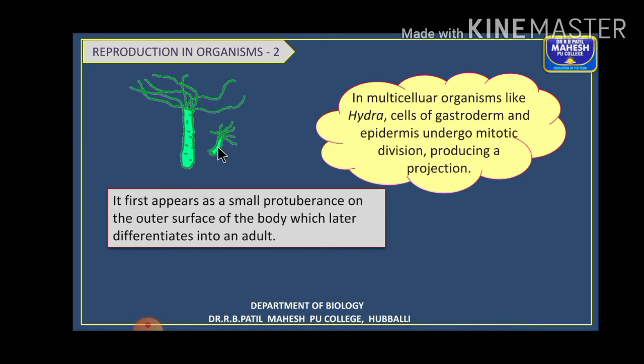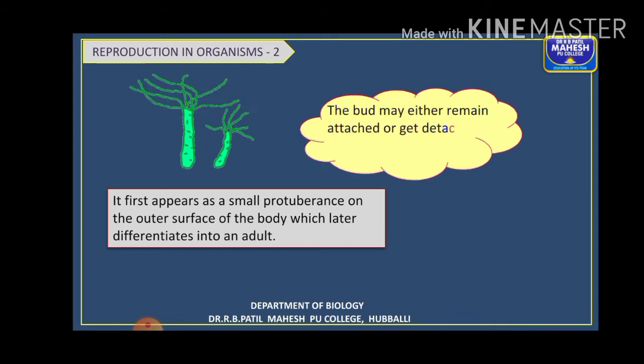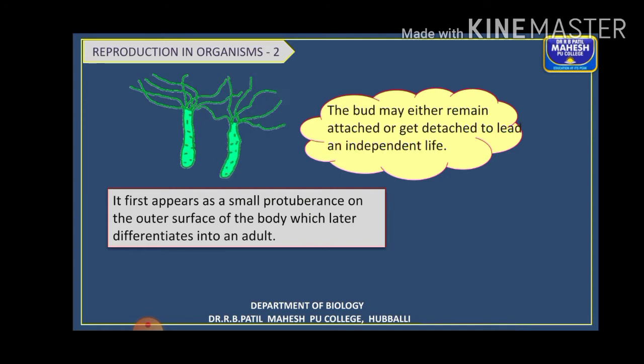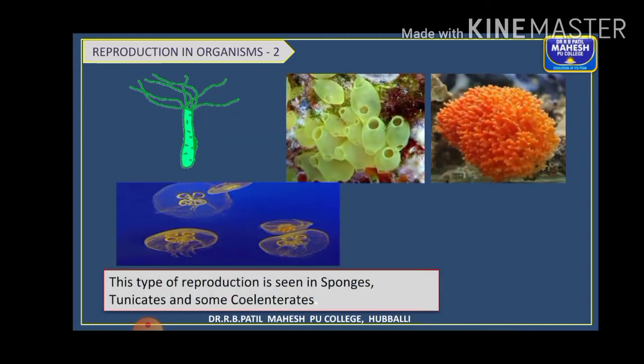Later the cells start differentiating, and once it develops it detaches and differentiates into an adult organism. Sometimes the bud remains there till it is completely grown, then it detaches, attaches to the substratum, and starts growing into a new individual.